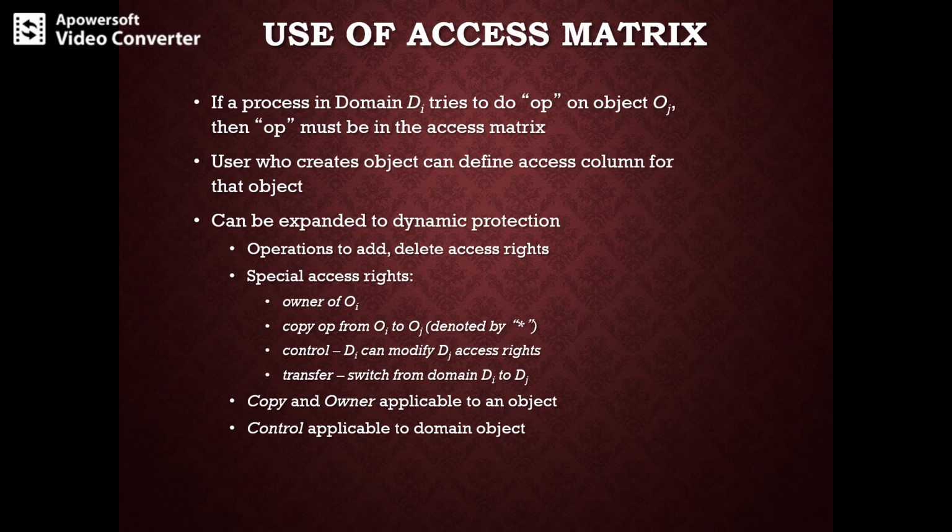The ability to copy an access right from one domain of the access matrix to another will be denoted by an asterisk, and the copy right allows copying of the access right only within the column for which the right is defined. We have all these special rights apart from add and delete. We can also change the content of the access matrix whenever we perform an operation on the object, and we can also control the changes by including the access matrix itself as an object.